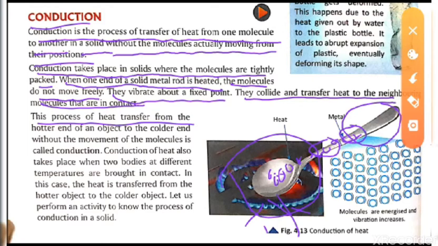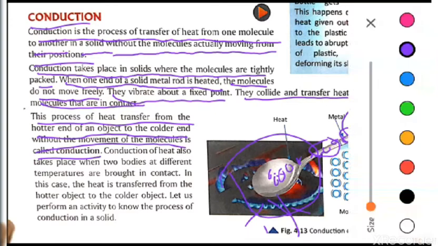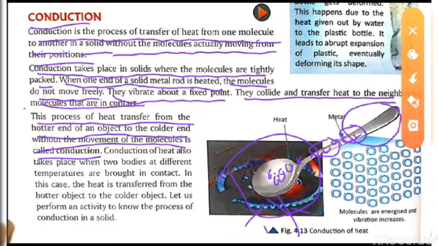This process of heat transfer from the hotter end of an object to the cooler end without the movement of the molecules is called conduction. So this is the main definition of conduction. The process of heat transfer from the hotter end of an object to the colder end without the movement of the molecules is called conduction.